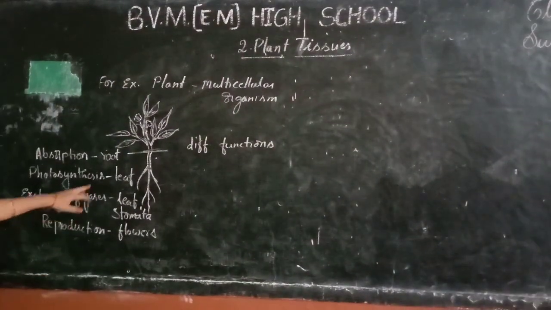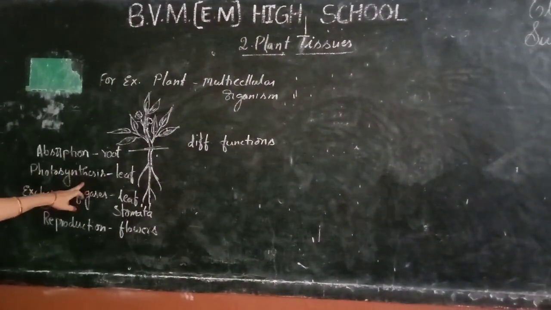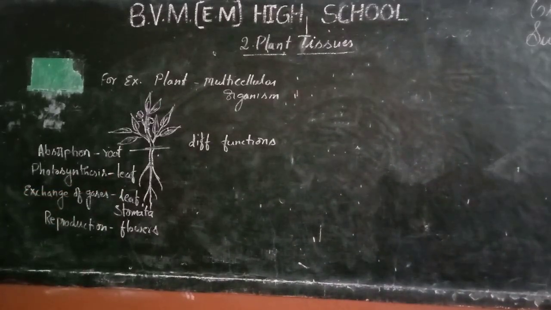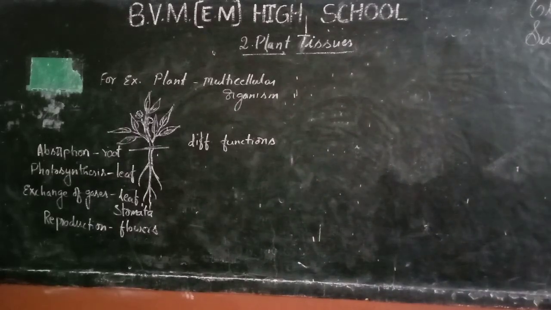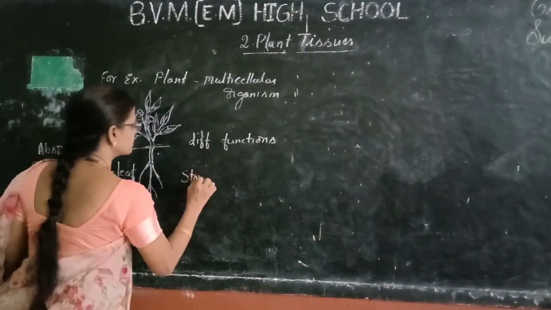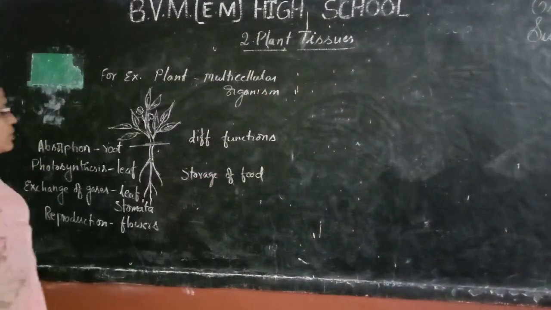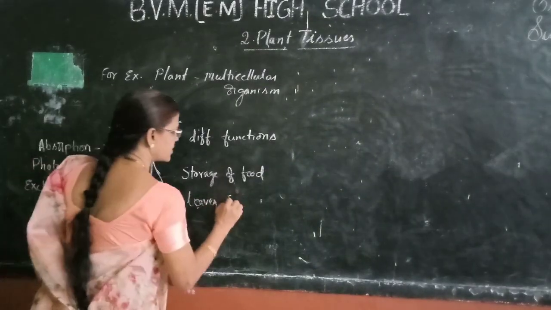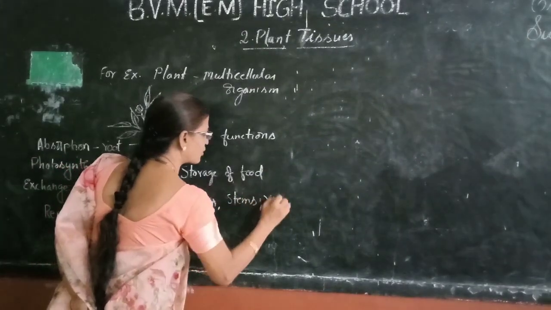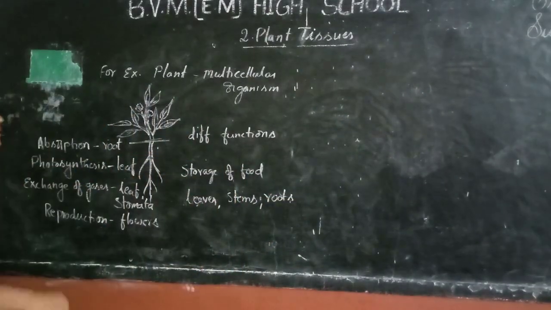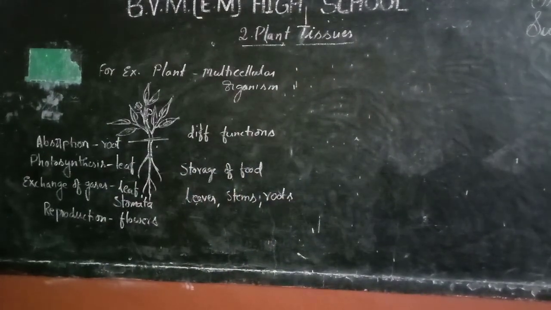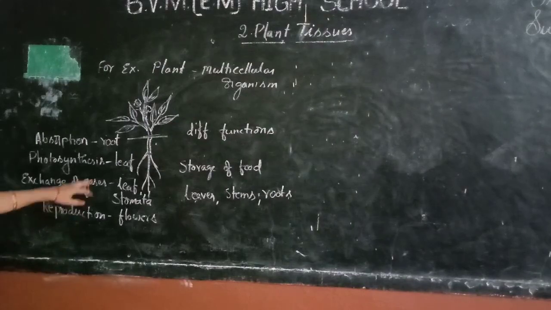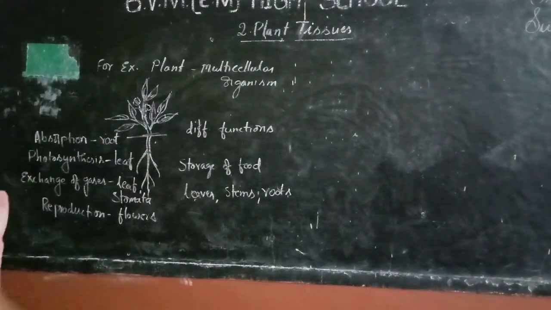Plants prepare their own food by the process of photosynthesis, leaving a part which helps in preparing food, and storage of food. Food is stored in leaves, stems, roots, depending upon the plant. So, plants have different parts and perform different functions.